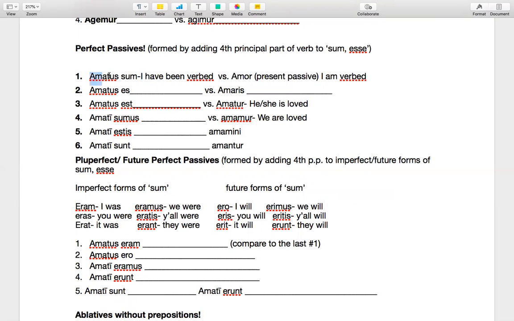Again, perfect passive is the fourth principal part of a verb. I might start labeling what the verb is coming from when they show up, because hopefully you can look at amatis and think, oh, that looks kind of like amo, amare, if you're expecting it to be coming from a verb. But I might start labeling it. And then it's combined with a form of sum esse if it's just good old perfect passive.